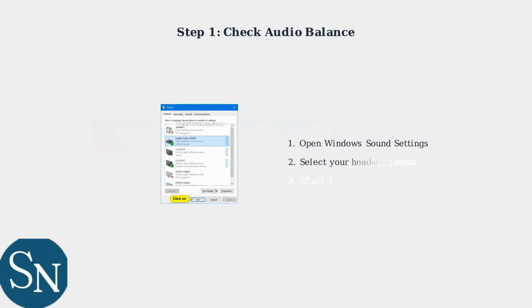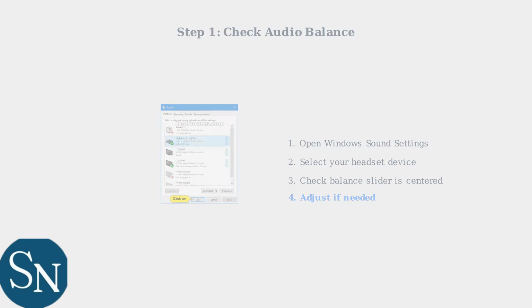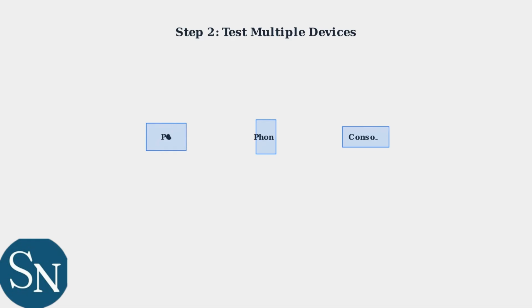The first diagnostic step is to check your Windows audio balance settings. Open your sound settings and look for the balance slider to ensure it's centered and not skewed to one side. Next, test your headset on multiple devices. Try connecting it to your phone, gaming console, or another computer. This helps determine if the problem is with the headset itself or your original device.